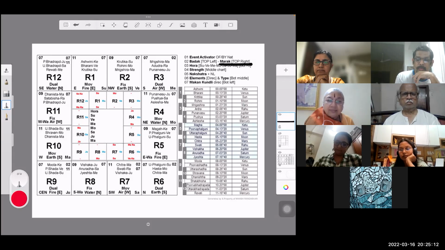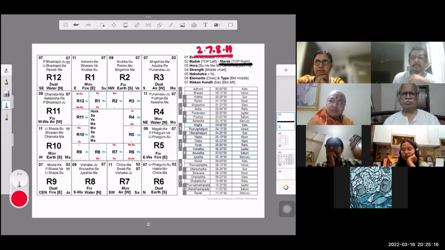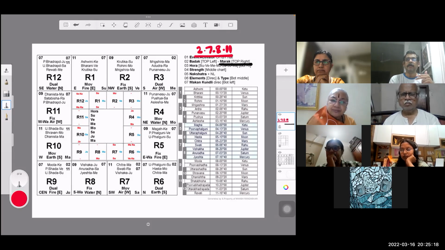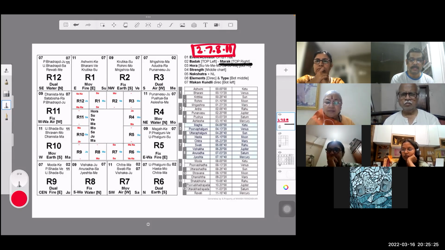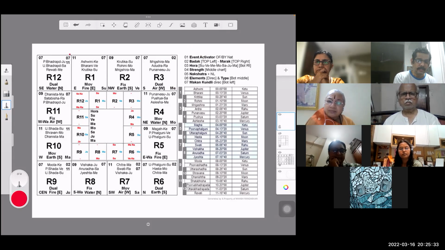Actually houses 2, 7, 8 and 11, if I'm not mistaken, these houses from a house are the Marak Sthan. I'm not very sure about this, but basically of these, the most dangerous ones are the ones which are marked here. So don't spend too much effort on this. Just take this 7 and 11, 7, 7.